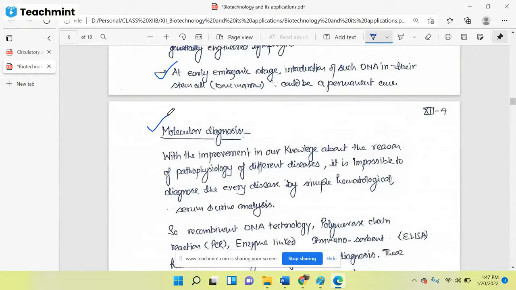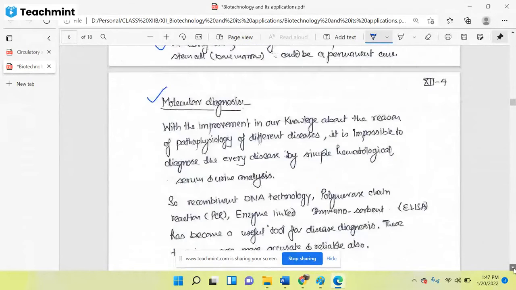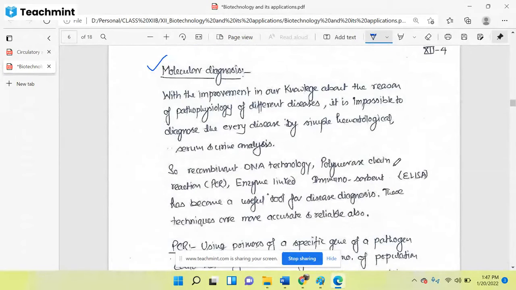By using biotechnological tools and techniques, we can go through the diagnostic procedure using the molecules as well as the gene. Means at gene level, at protein level, and biomolecule level, whatever diagnostic procedure we are using will come under biotechnology. Okay, you must have heard about the RT-PCR. In case of this COVID, we are going through the RT-PCR.